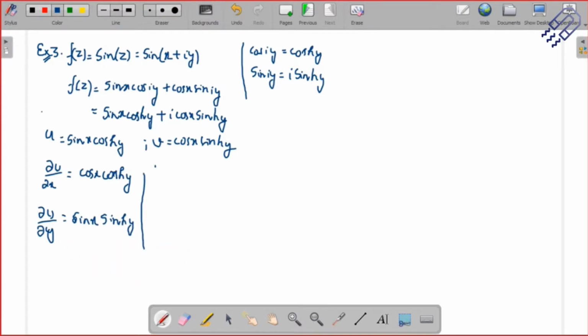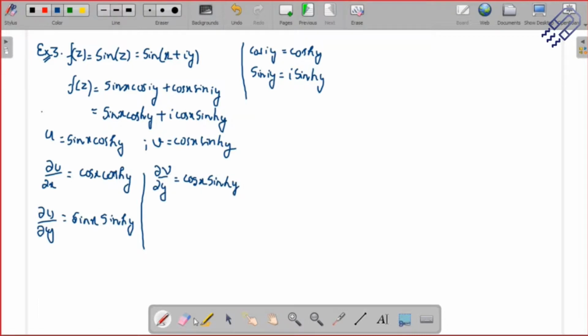And then we can actually do del v del y, which will be cos x sine of hyperbolic y.